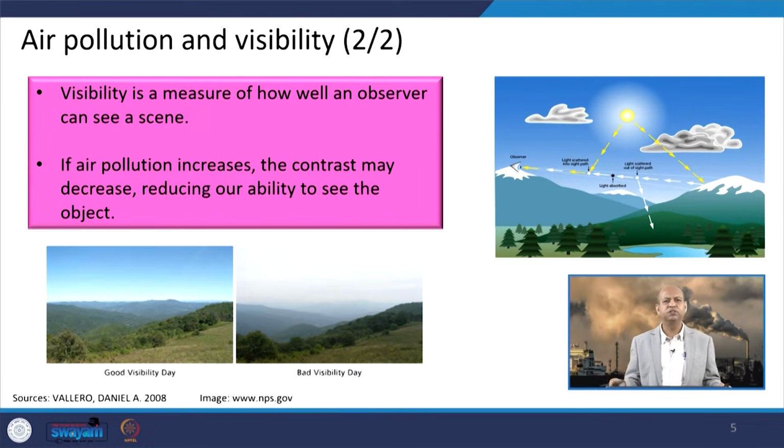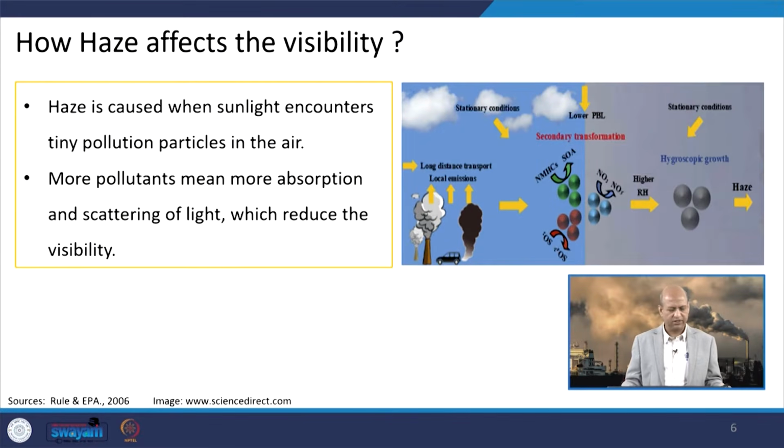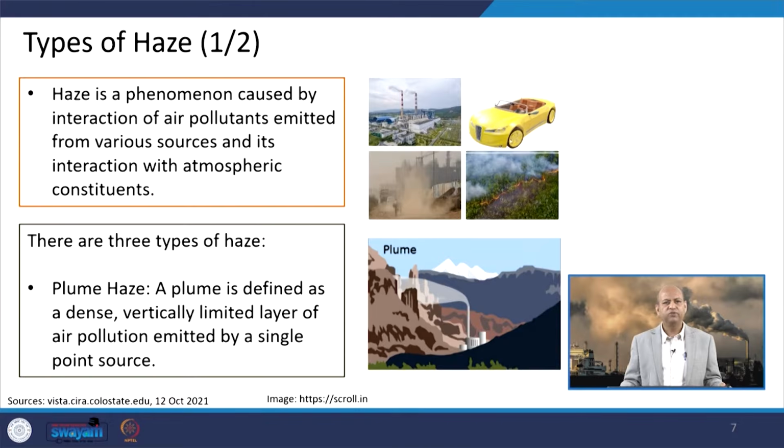So, aesthetic beauty or scenic beauty is dependent upon the clarity of the atmosphere, and that is dependent on pollution. If pollution is more, clarity is reduced, contrast is reduced because of this scattering of sunlight, etc. And then this haze effect is also there on the visibility. Haze is basically caused when sunlight encounters tiny pollution particles, and they have this scattering effect, and then more pollutants are there, so more scattering of light happens. So, this reduces the visibility. So, these tiny particles can contribute to the reduction of visibility.